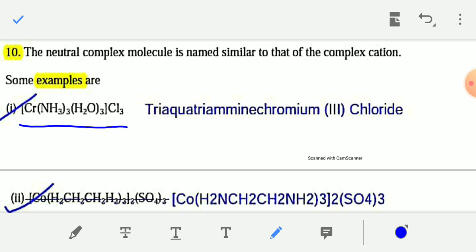The name of the compound: first you write the name of water.